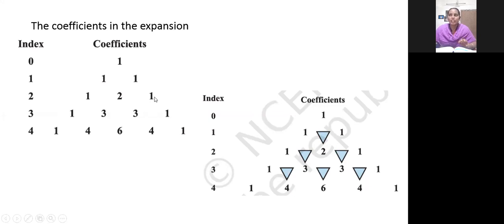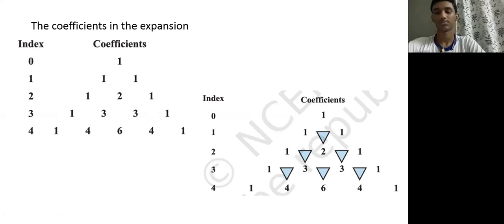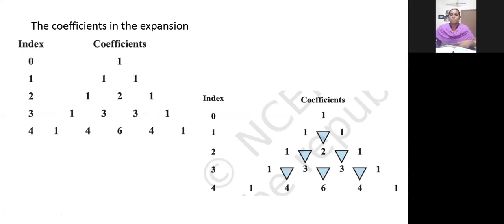Okay, have you all heard about Pascal's triangle? No, ma'am. Okay. See, can you see in the second image, the right hand side image? Based on the previous index values, we have found the next index. Based on the previous row, we are finding the next row value. The triangle symbol, can you understand? Can you see those two values?